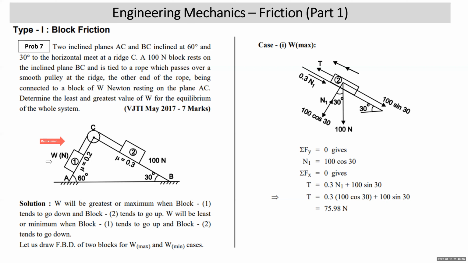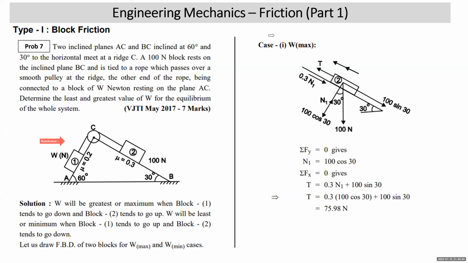See, there are two cases. W will be maximum, greatest or largest possible, when block 1 will tend to go down and block 2 will tend to go up. The wordings of the problem will decide the direction of impending motion. I repeat once again, weight W will be maximum only when block 1 tends to go down and block 2 tends to go up. Whereas W will be minimum when block 1 tends to go up and block 2 tends to go down. So let's draw the free body diagram for the two cases.